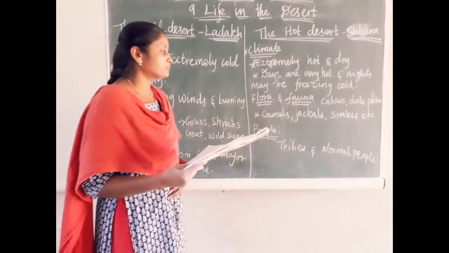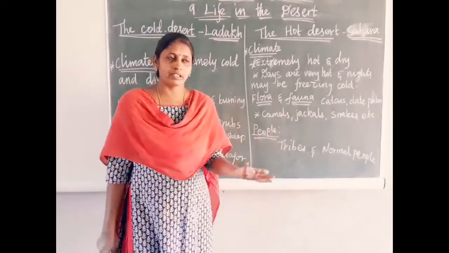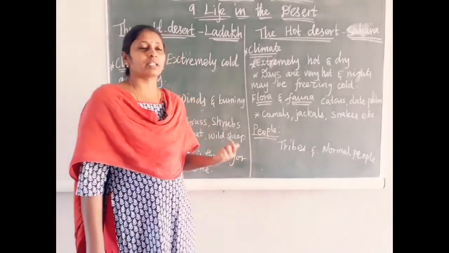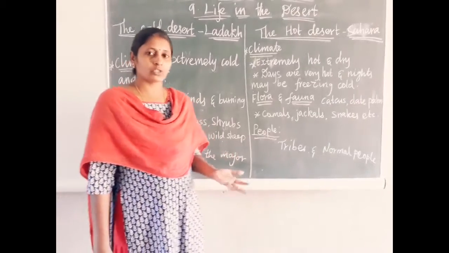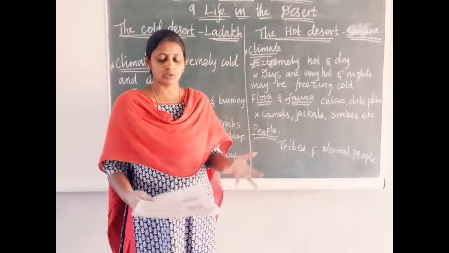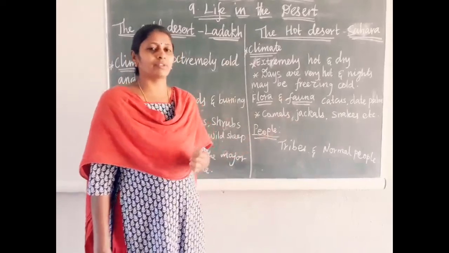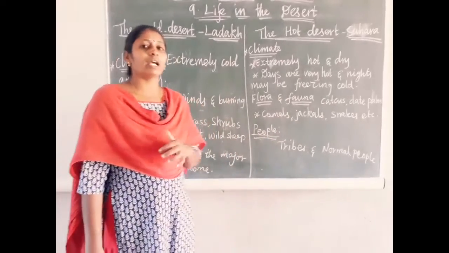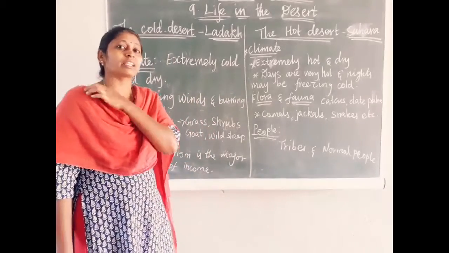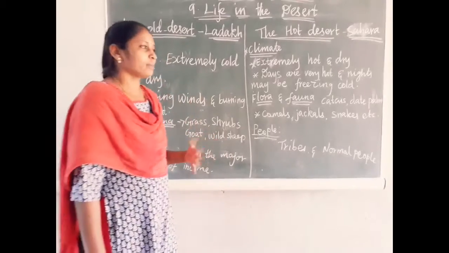So what are the flora and fauna we can see in this desert? Flora: in a desert it rarely receives rainfall, very little rainfall. That's why there is no chance for growing any plant. So some cactus and some palm trees are all we can see. And in the desert we have oases. An oasis is a greenish area in the desert, so in that place people will grow some plants.